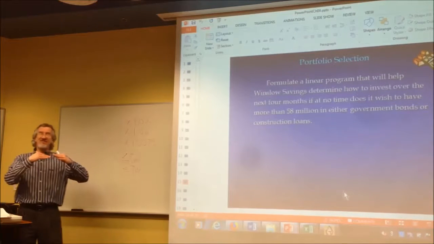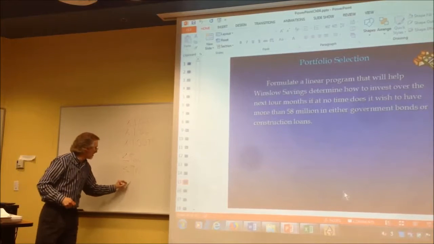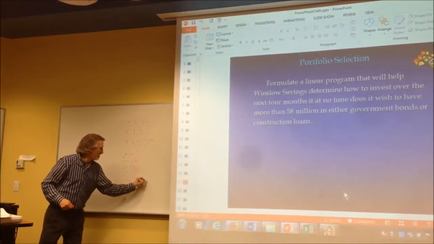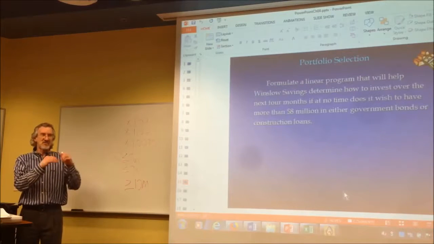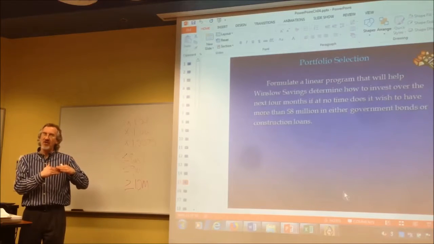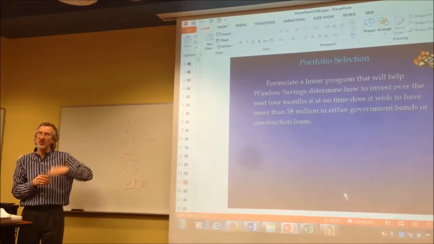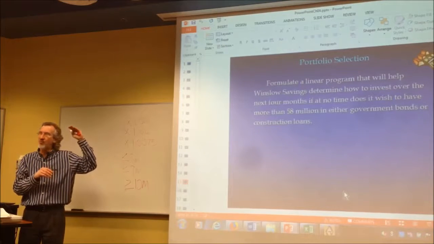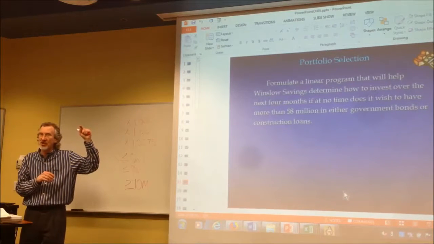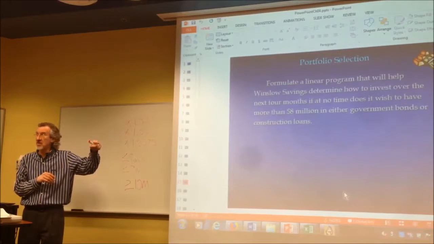And then at the end of that 4th month, we got to come up with a constraint that makes sure that we've got at least 10 million of investments maturing at the end of that 4th month to do the high-rise project. So it's all about when the investments are maturing. If I go into a construction investment in month 1 at the beginning, it's maturing at the end of month what? That's right, this is a 3-month commitment.